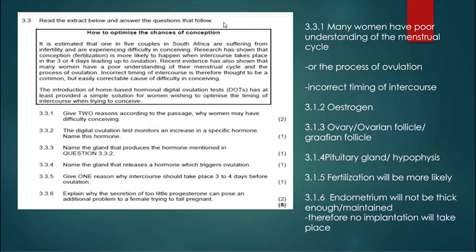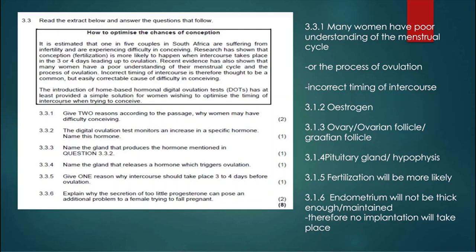Read the extract below and answer the questions that follow. How to optimize the chances of conception? It is estimated that 1 in 5 couples in South Africa are suffering from infertility and are experiencing difficulty in conceiving. Research has shown that conception, fertilization, is more likely to happen when intercourse takes place in the 3 days leading up to ovulation.